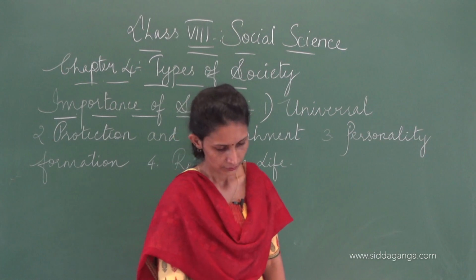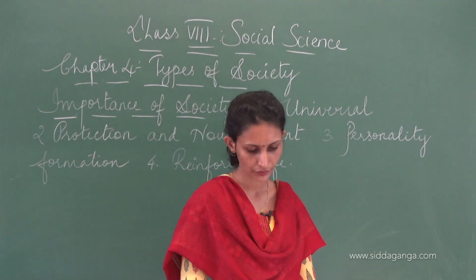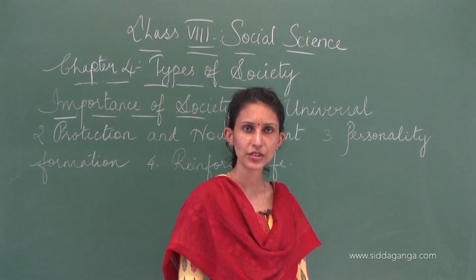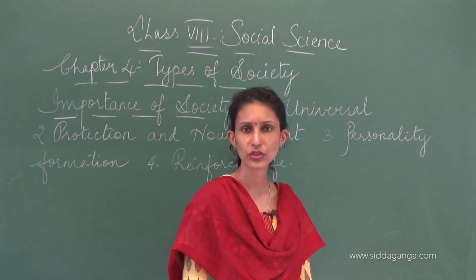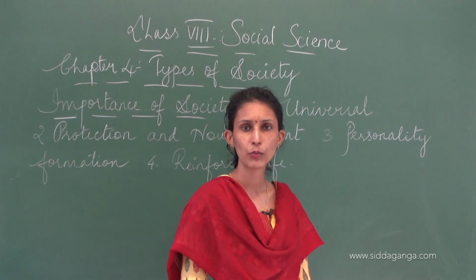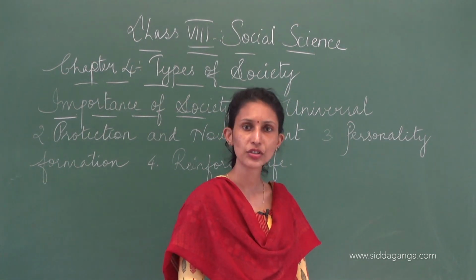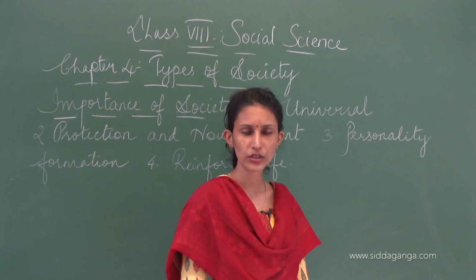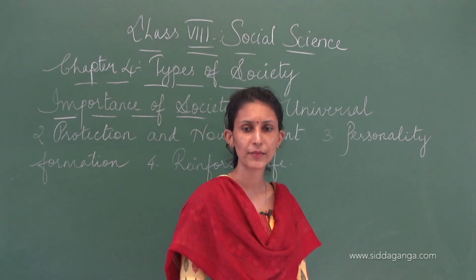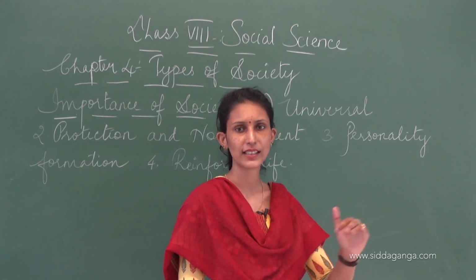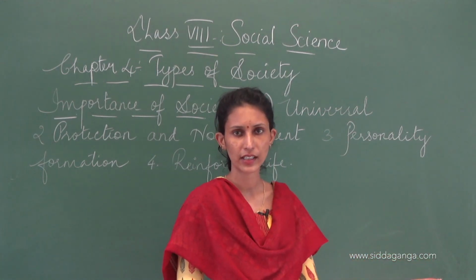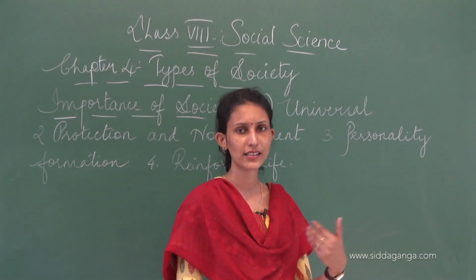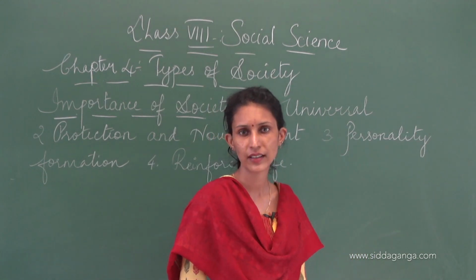Okay? Then, the relationship between humans and society is very simple. Both exist in relation to each other. Humans are there, they form the society. In turn, society is there, humans are on track.